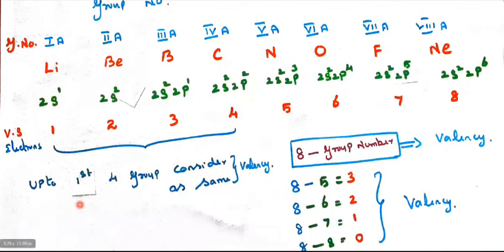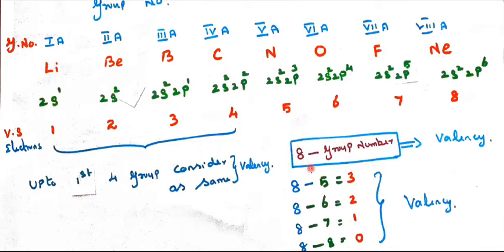Now we are going to calculate valency. For the first 4 groups, consider the valence electron count as the valency itself. From the 5th group to the 8th group, take the stable electronic configuration of the noble gases, neon, argon, krypton, xenon, all having 8 valence electrons. Take 8 as the role model and subtract the group number, and we can easily find the valency.